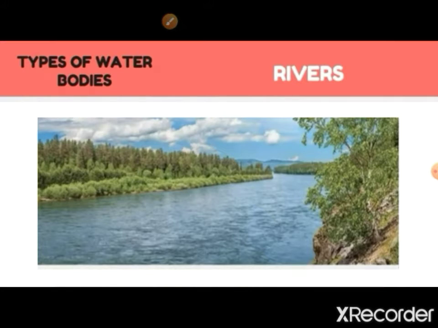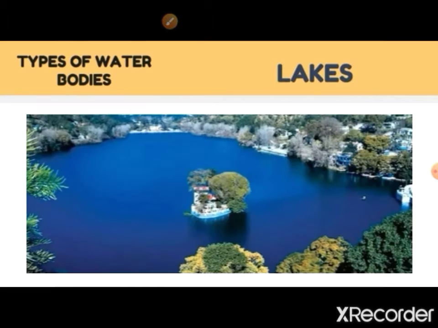Rivers. Rivers are large streams that flow over the land. Rivers are freshwater bodies which generally begin at mountainous areas. They usually drain into oceans or seas. Example, Kaveri. Lakes. A lake is a water body surrounded by land on all sides. Lakes can have salt or fresh water. For example, Dal Lake.